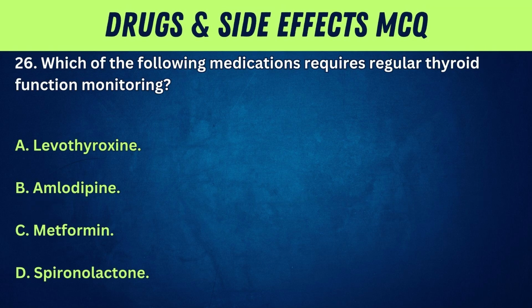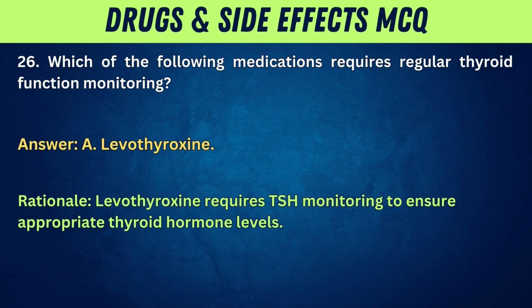26. Which of the following medications requires regular thyroid function monitoring? A. Levothyroxine. B. Amlodipine. C. Metformin. D. Spironolactone. Answer: A. Levothyroxine. Rationale: Levothyroxine requires TSH monitoring to ensure appropriate thyroid hormone levels.